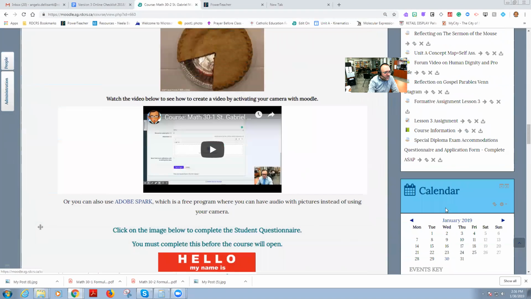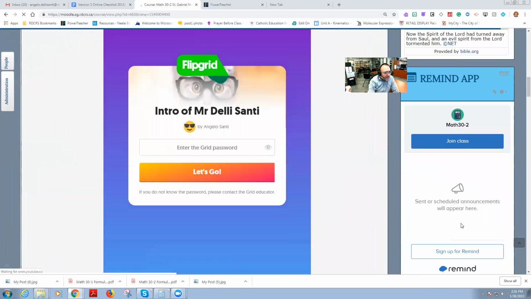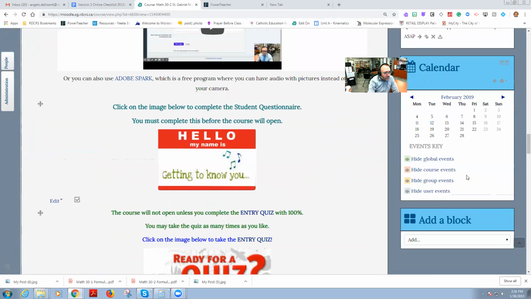Keep in mind the calendar is there to help you know the dates of things that are due. There's also the Remind app. Do sign up. You can just click on here, join class, and so forth.